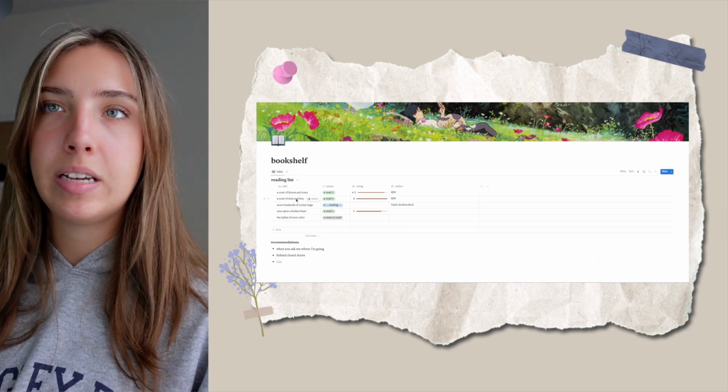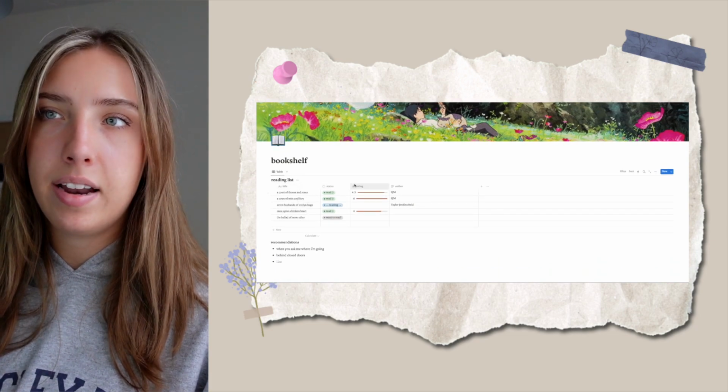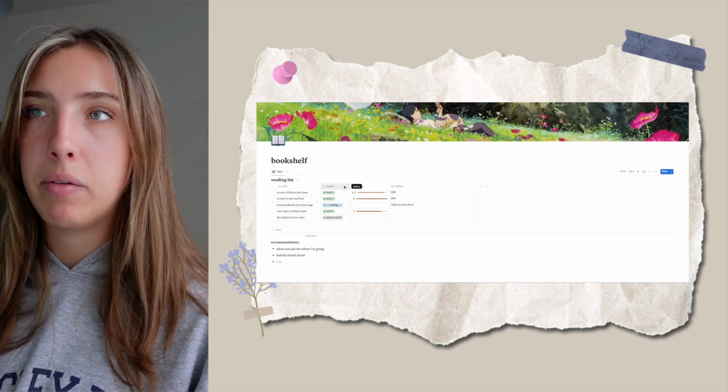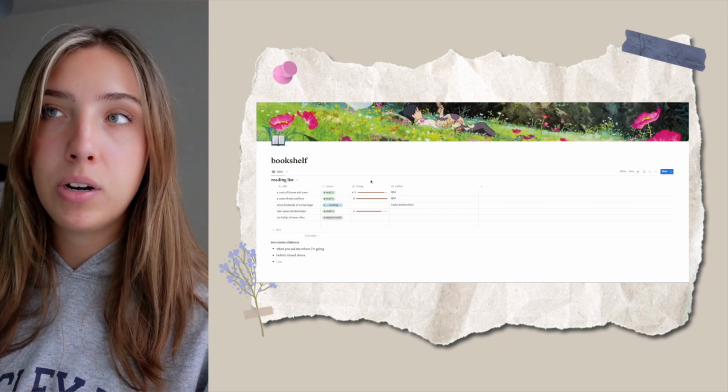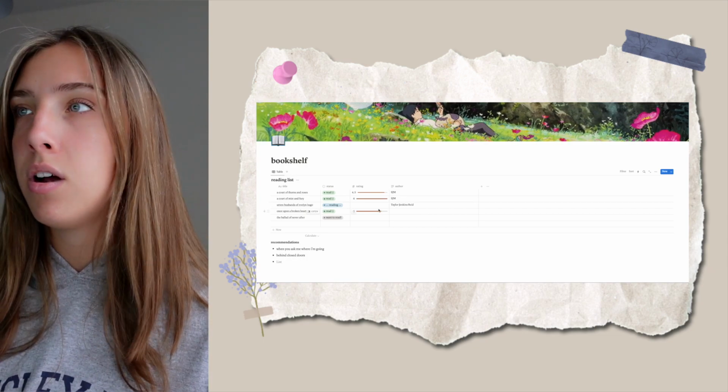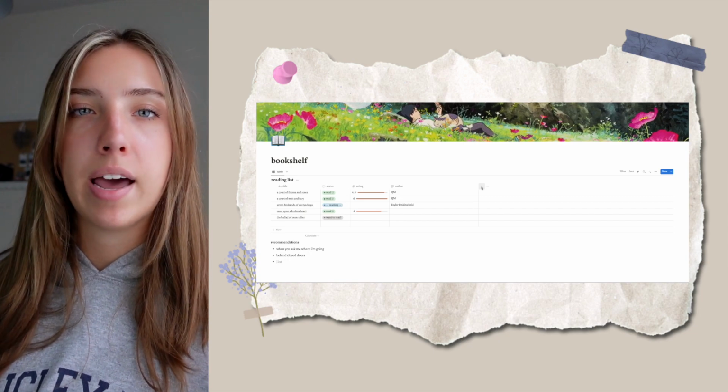Pretty much what you can do is input the title of the book, the status, whether it's a want to read, if you're currently reading it, or if you've already read it. You can also rate the book, so the rating system here is out of 5. You can put in your author. You can also add more sections to this table, like notes.